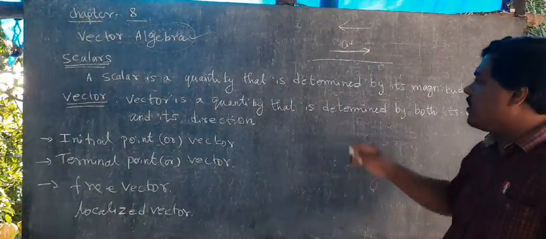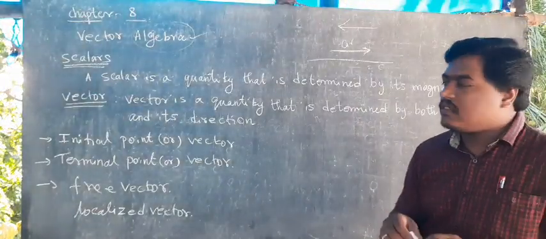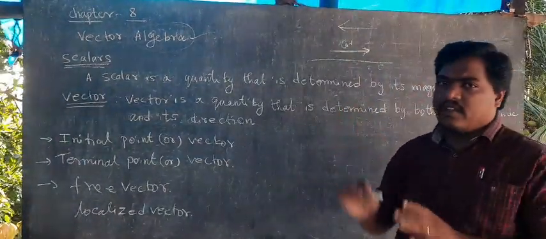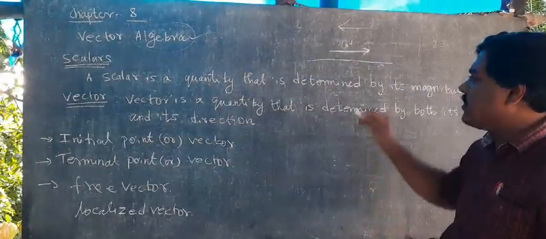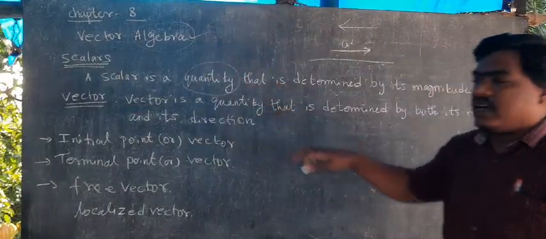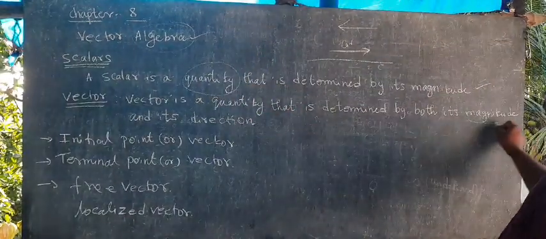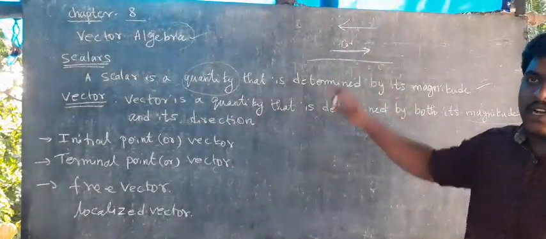If we mention that, it is called a vector. Scalar means we didn't mention the direction, just the quantity. Quantity only we are saying. Magnitude plus direction is called a vector.